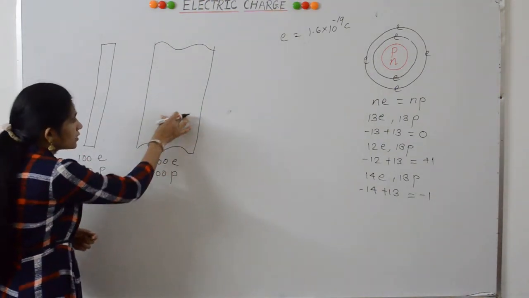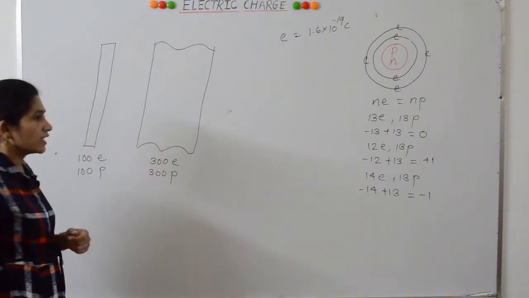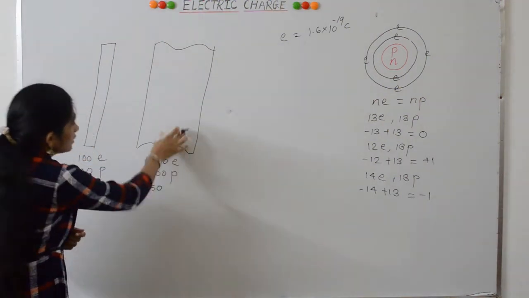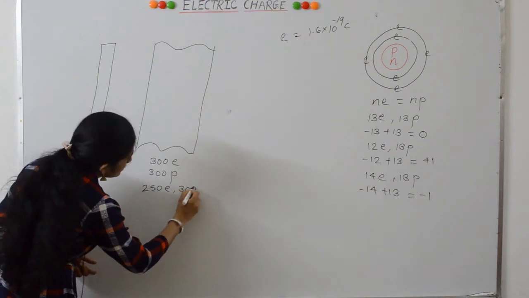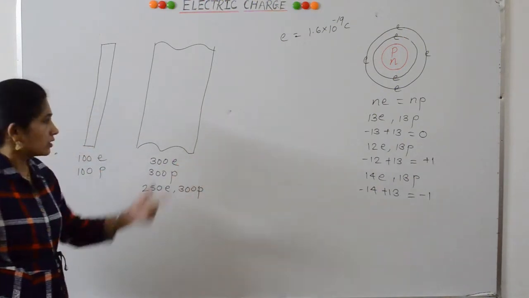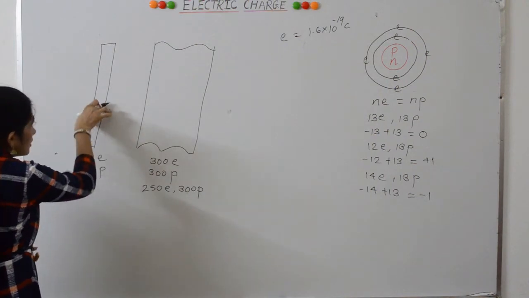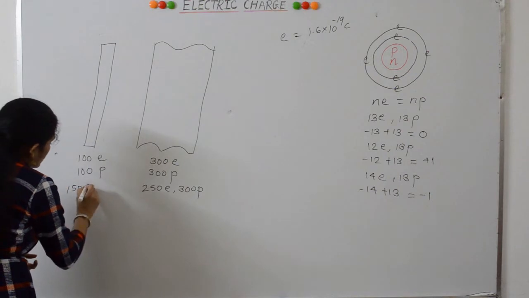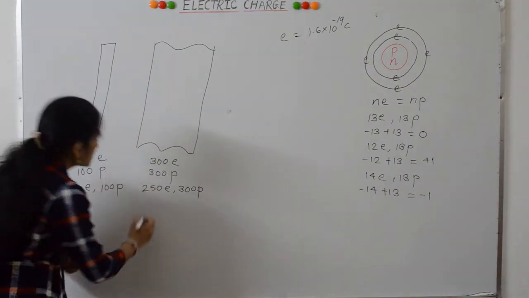It means that this cloth loses 50 electrons. So 300 minus 50 is 250. After losing 50 electrons, the number of electrons becomes 250 and protons remain the same, as we have discussed in the case of the atom. And this rod gains 50 electrons, so the electrons for this rod become 150 and protons the same. Let's calculate the total charge.